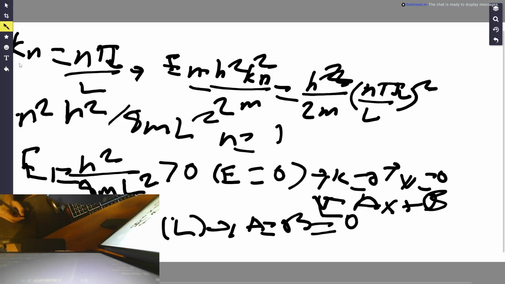So E equal to 0 is impossible. The lowest allowed energy can only be strictly positive because that's the zero-point energy.